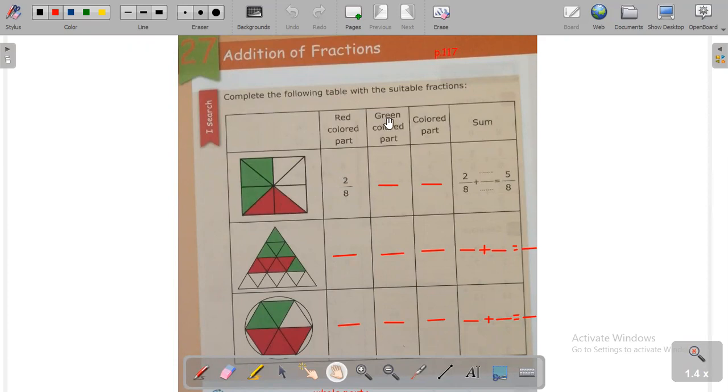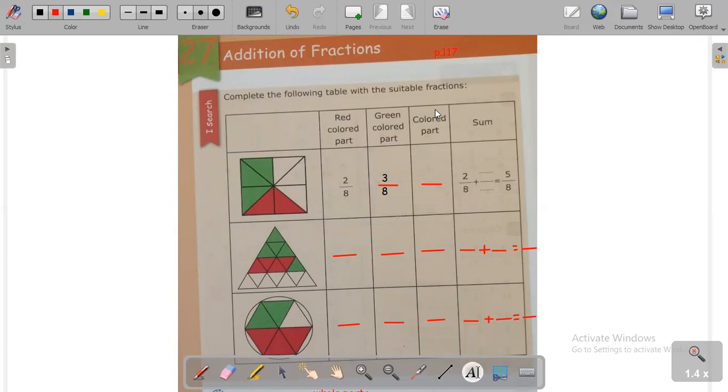Now we have to find the green colored part. We know that the denominator is 8. Now let's see what the numerator is. Let's count the green parts. 1, 2, 3. So 3 in the numerator and 8 in the denominator.